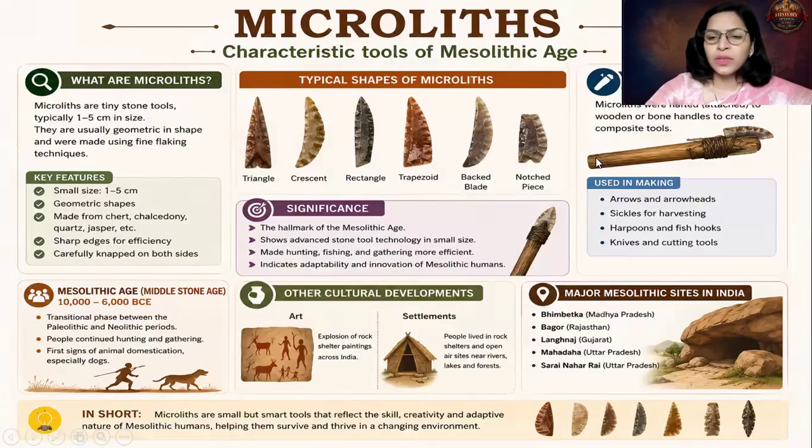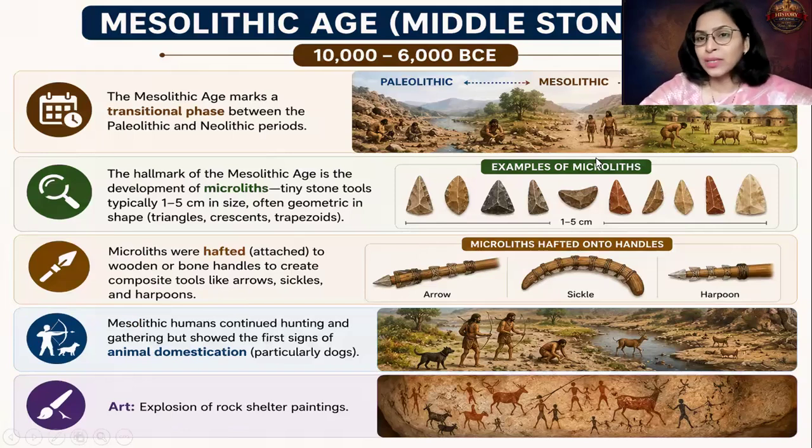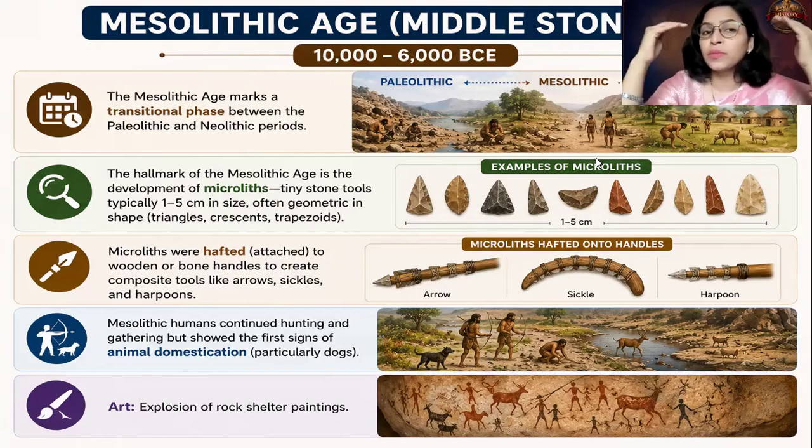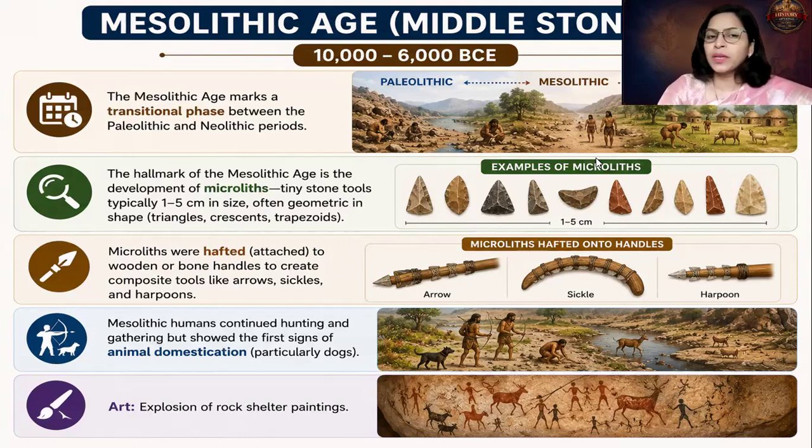Now, the Mesolithic age is referred to as Meso. Meso means the middle. Lithic refers to stone, so we are referring to the Middle Stone Age. If you look at the timeline of this Middle Stone Age, it begins from around 10,000 BCE. I hope you know what BCE is, before Christ or Before Common Era. And in the Indian subcontinent, this age continued up to 6,000 BCE.